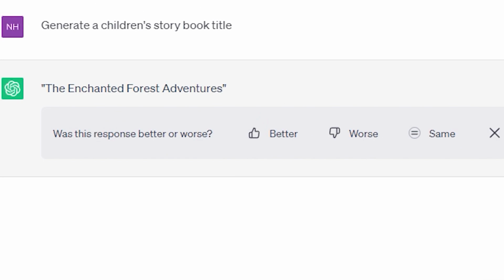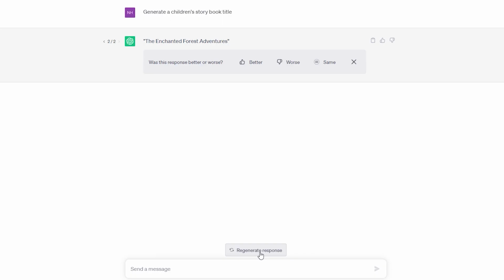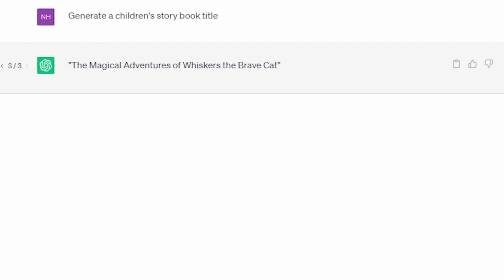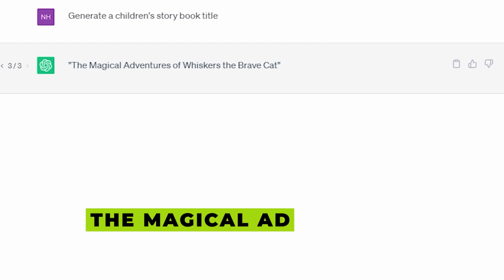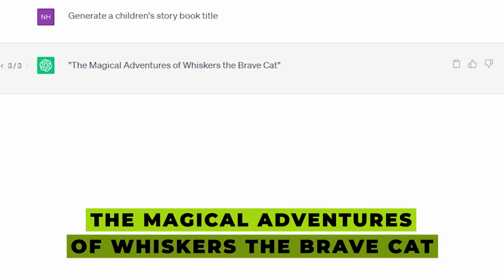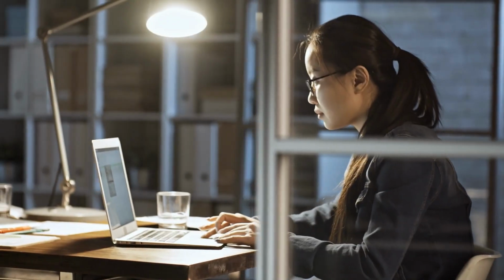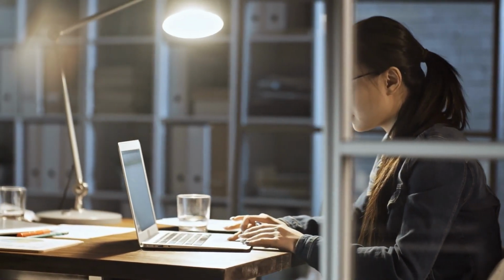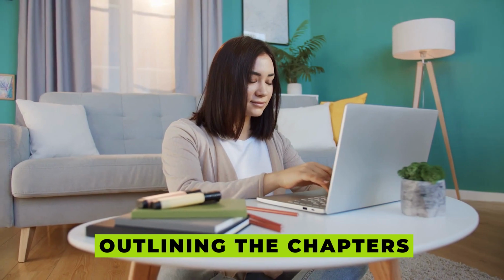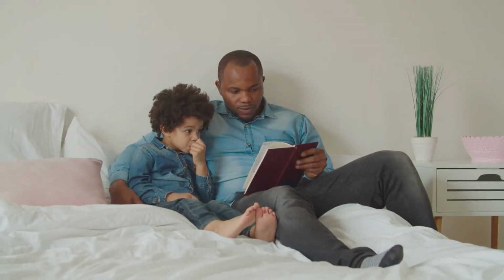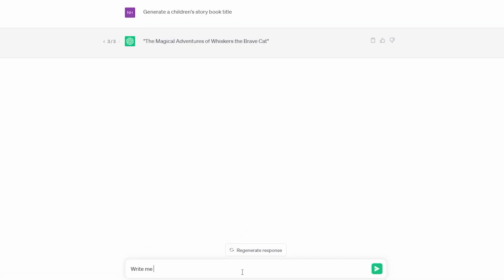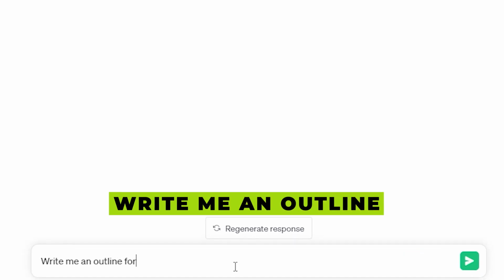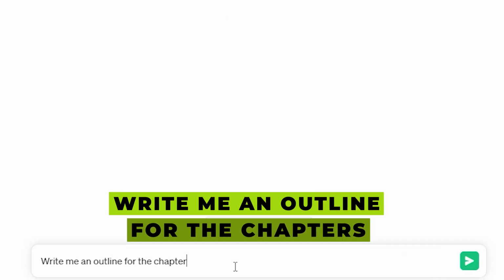The second title wasn't quite what I had in mind either, so I clicked again, hoping for the perfect fit. And then, on the third try, it happened. ChatGPT presented me with the title The Magical Adventures of Whiskers the Brave Cat, and I instantly fell in love with the idea. With the title in place, it was time to move on to the next step, outlining the chapters. I wanted to keep this book engaging for young readers, so I prompted ChatGPT to write me an outline for the chapters and that I would like to have 6 chapters.